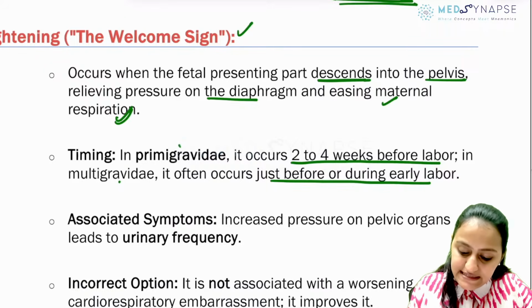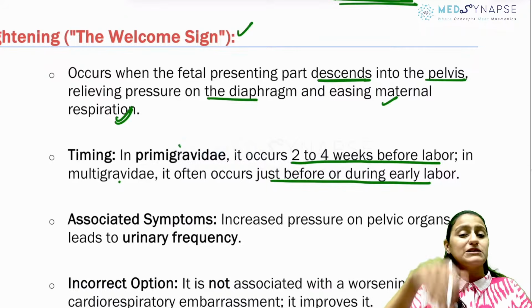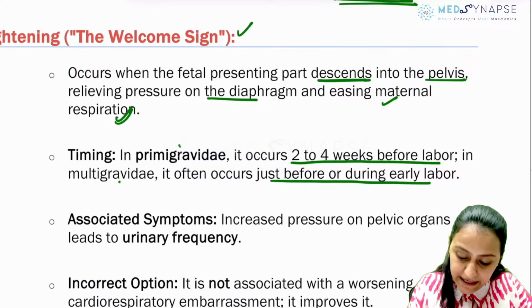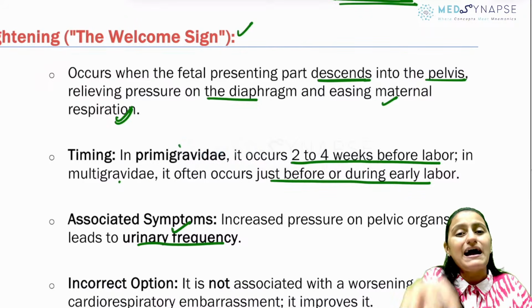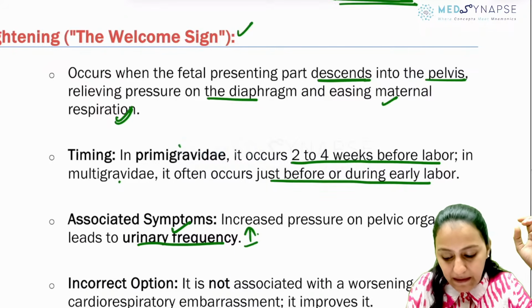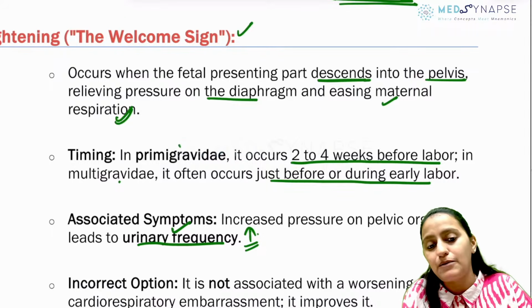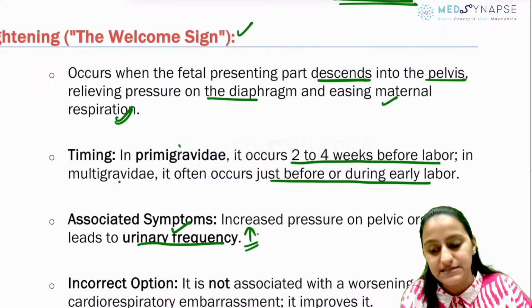Now, associated symptoms. Because the baby is going down, the pressure on the diaphragm is relieved, but the pressure on the pelvic organs is increasing. So that is why bladder compression is happening. Bladder pe pressure aa raha hai. So, it will be accompanied by increase in urinary frequency. So remember, these bladder complaints are present there.